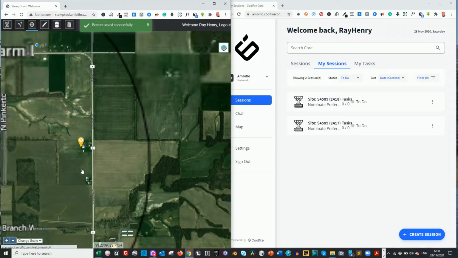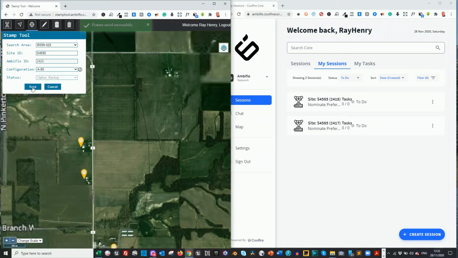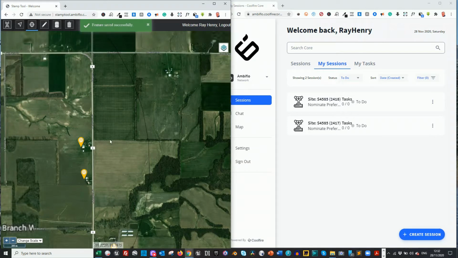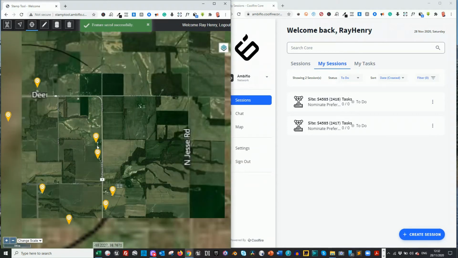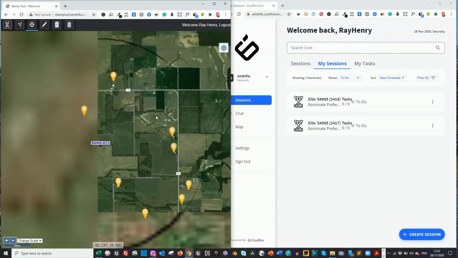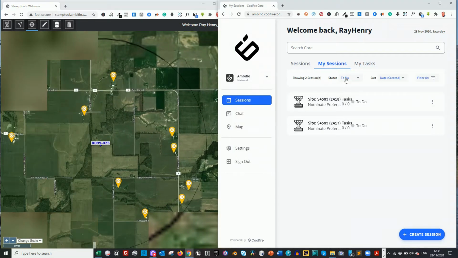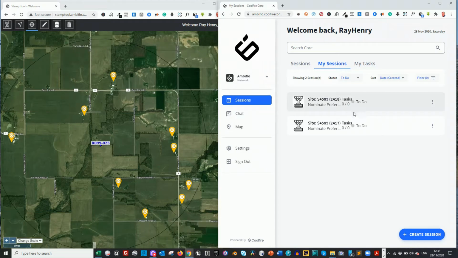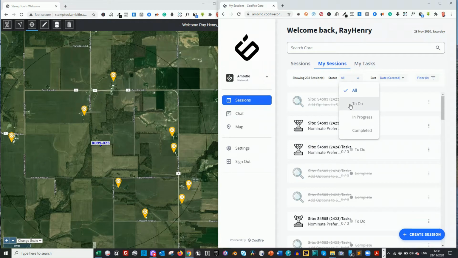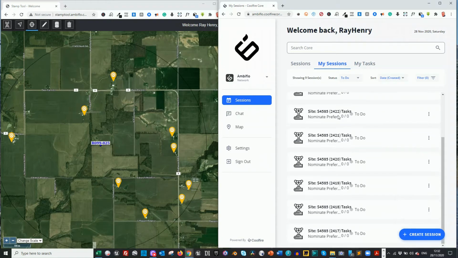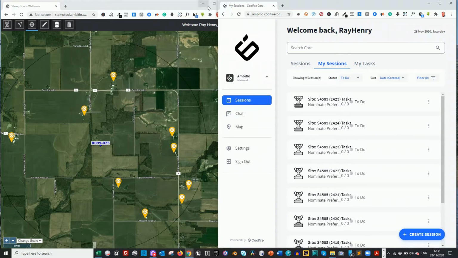So one more here, and we'll leave it at that. So we'll imagine that we've completed the searching. So you can appreciate how marking all of the options is quite a quick process. So if I just go back here and filter on, just reload, just refresh the page basically, so we can see all of those options are created here.